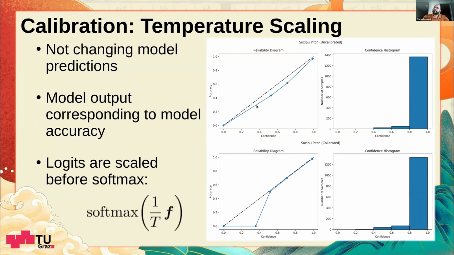And here you can see that this model, for example, is overstating its confidence. For example, if we have a confidence of around 70%, we only have an actual accuracy of 60%, and this is not desirable.